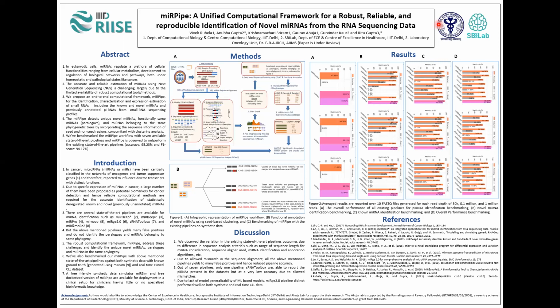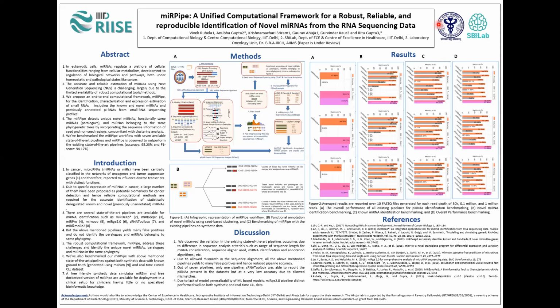The adapter trimming step removes the adapter primer sequence from the FASTQ file, and in the second sub-step, length filtration, the FASTQ file is split into 3 parts, where the first part contains the sequences of length between 17 to 24 nucleotides. The second part contains the sequences of length 25 to 31 nucleotides, and the third part contains the sequences of length greater than 31 nucleotides.